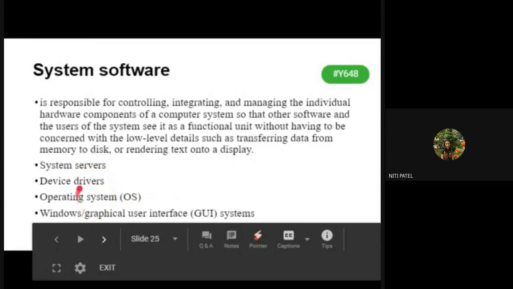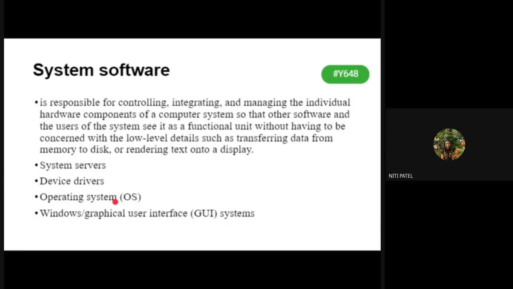So such kind of software which are coming from the manufacturer end are considered to be system software. So now you and me still do not know how to make an operating system or how to write the code for an operating system or from where to get the code for the operating system. So all this is considered to be system software.